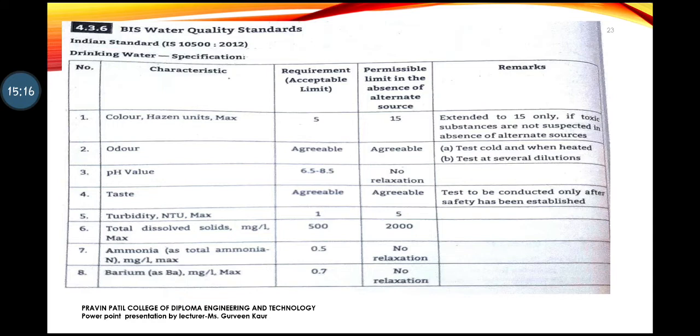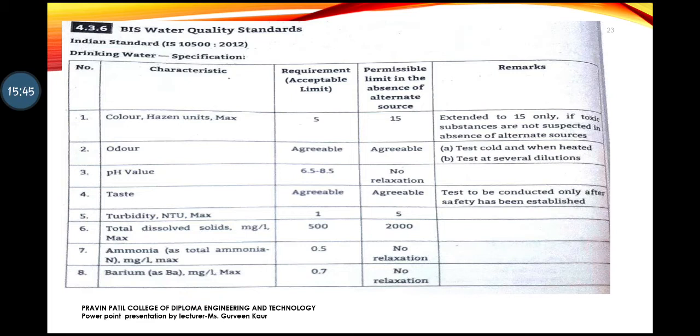Hazen is the color test, and this color test uses a PtCo solution, meaning platinum cobalt solution. For color testing, a platinum cobalt solution is used, and using this solution we are checking the quality of the water, where the color of the water is checked, and when the color of the water is checked, it measures the concentration of the dissolved material in it.